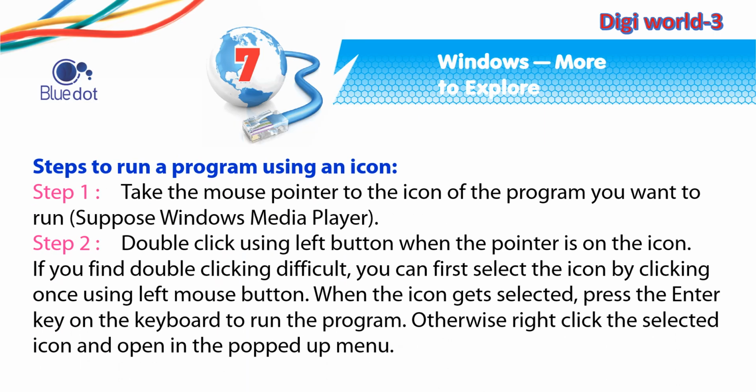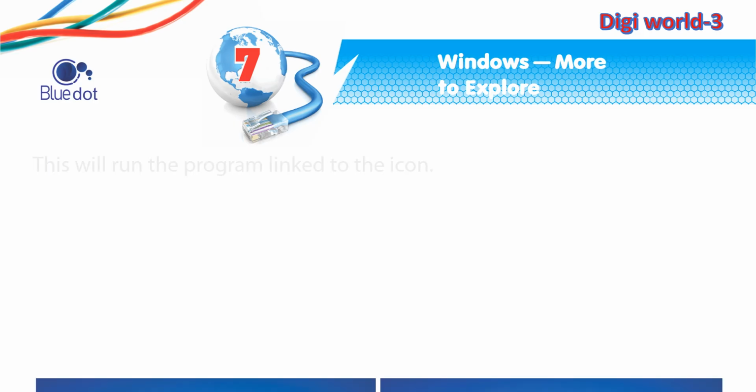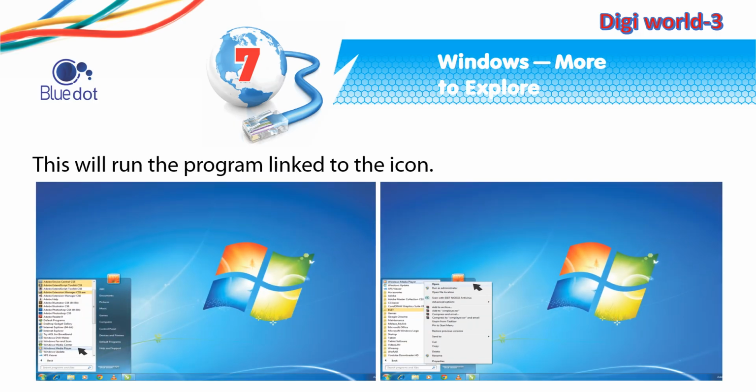Steps to run a program using an icon. Step 1. Take the mouse pointer to the icon of the program you want to run, suppose Windows Media Player. Step 2. Double-click using left button when the pointer is on the icon. If you find double-clicking difficult, you can first select the icon by clicking once using left mouse button. When the icon gets selected, press the Enter key on the keyboard to run the program. Otherwise, right-click the selected icon and open in the popped-up menu. This will run the program linked to the icon.